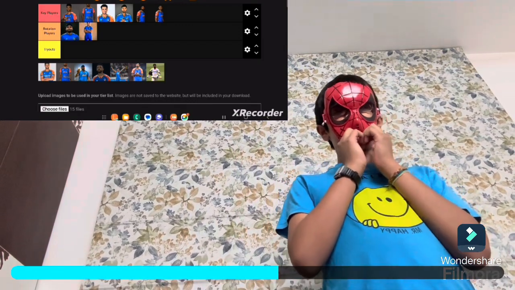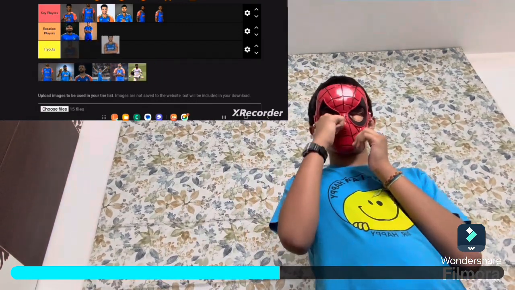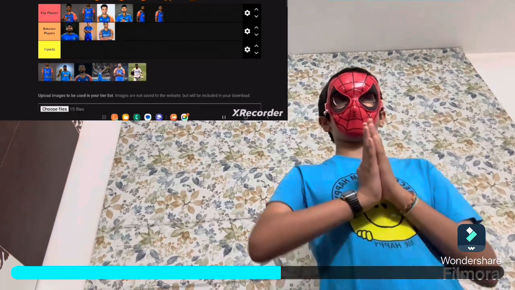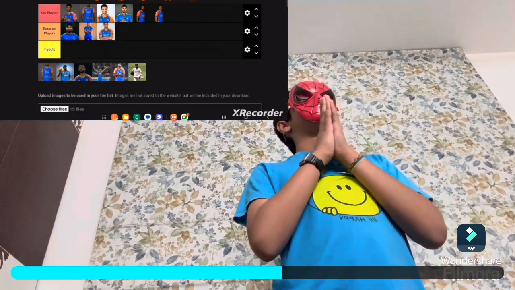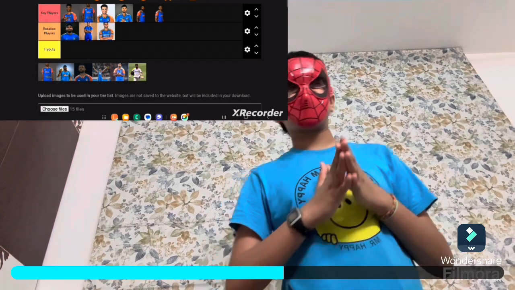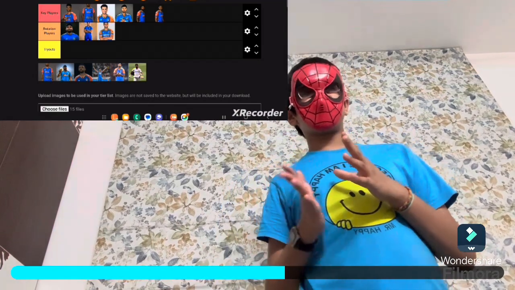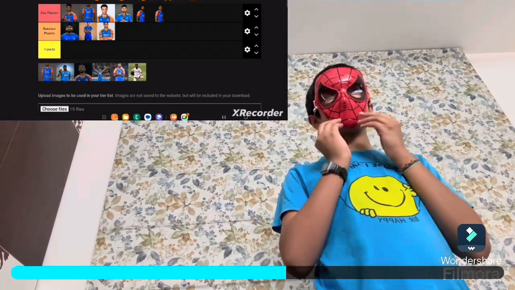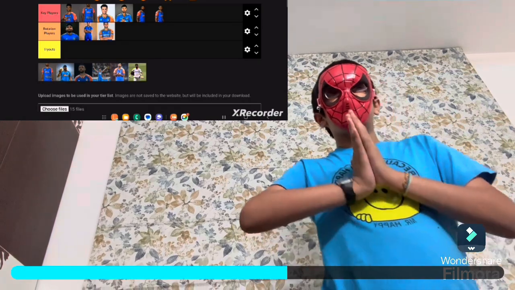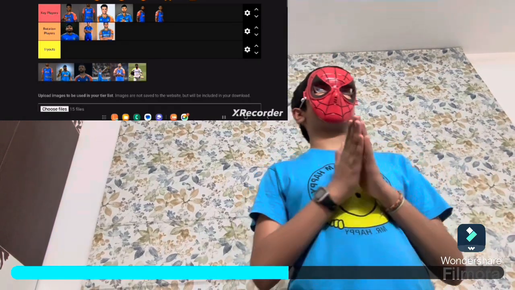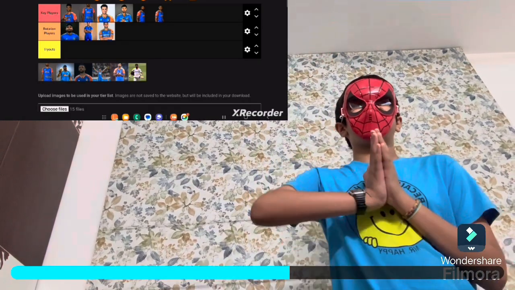Harshit Rana, I expect to be a rotation player because I don't have high expectations for the dude. He has not done extraordinarily in T20s or tests that we have seen because he's played really less because of Gautam Gambhir's KKR retention, because that took a while for him to just be uncapped.